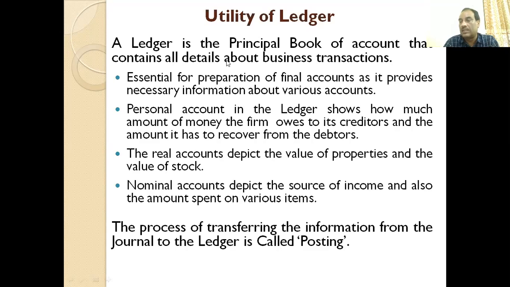So, there are three types of accounts: personal accounts, real accounts, and nominal accounts. Personal accounts relate to individuals, maybe a person or a business entity. So personal account always refers to an individual's account. That individual may be a person itself or a business. So personal account in the ledger shows how much money the firm owes.